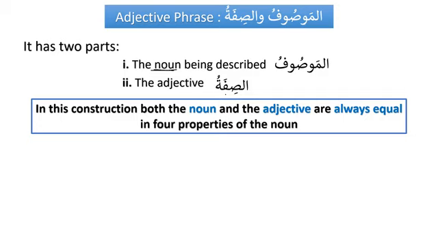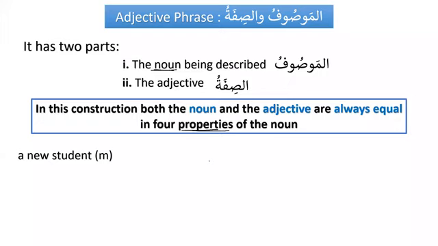Now, what is the most important thing about this phrase? In this construction, both the noun and the adjective are always equal in 4 properties of the noun. Do you remember what the 4 properties of the noun are? We have learned about capacity, gender, number, and i'rab. These 4 properties of the noun are very, very important. Whenever we talk about the adjective phrase, the noun and adjective must be equal in these 4 properties.